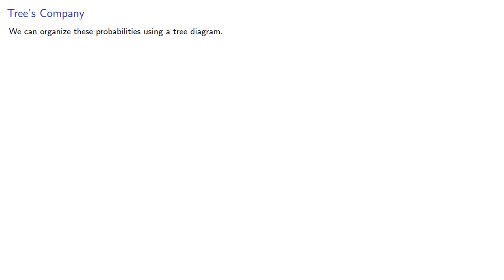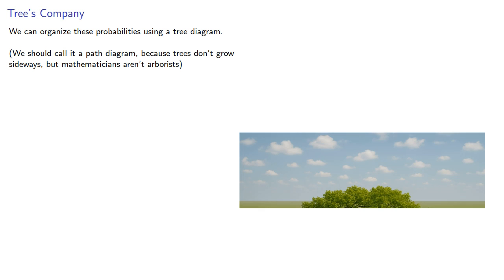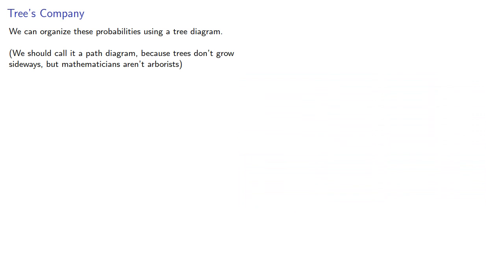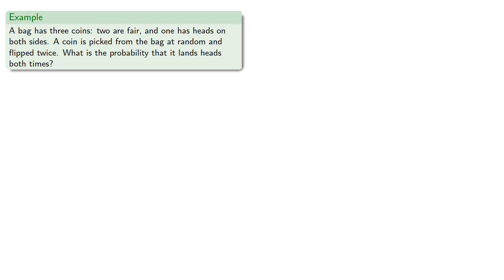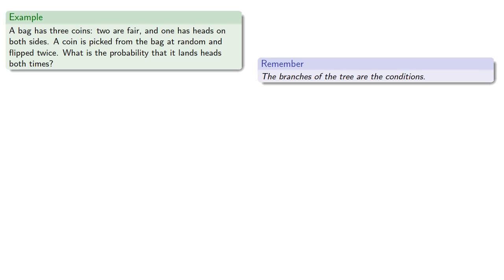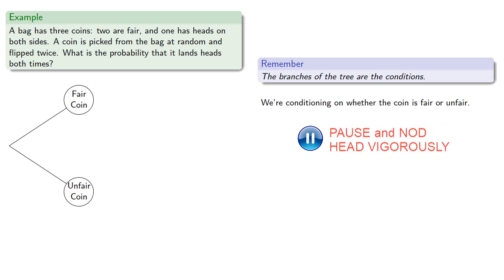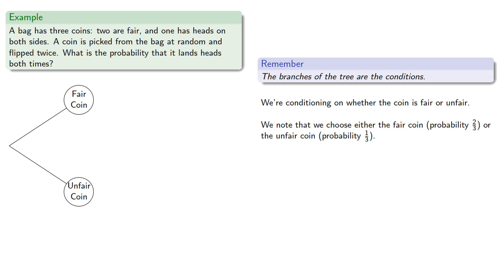Now, we can organize these probabilities using a tree diagram. We really should call it a path diagram because trees don't typically grow sideways, but mathematicians aren't arborists. And the thing to remember about a tree diagram is the branches are the conditions. So we're conditioning on whether the coin is fair or unfair. We note that we choose either the fair coin, probability 2/3, or the unfair coin, probability 1/3. And so that forms our first split.